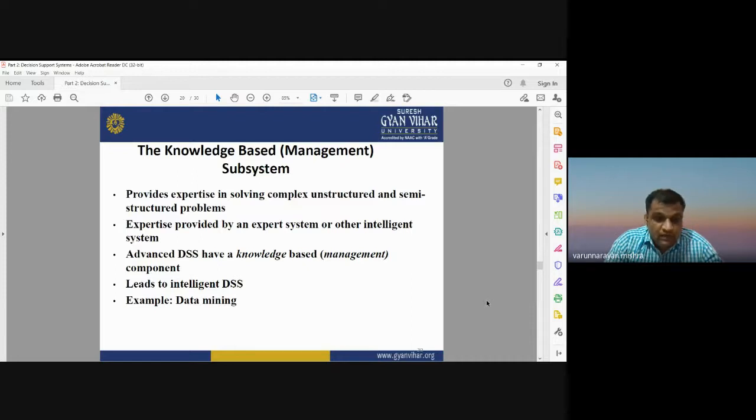For example, data mining is a kind of knowledge based support system. Means you extract information from that database. So data mining is also considered a knowledge based management system that is used to extract useful information and knowledge from your database.